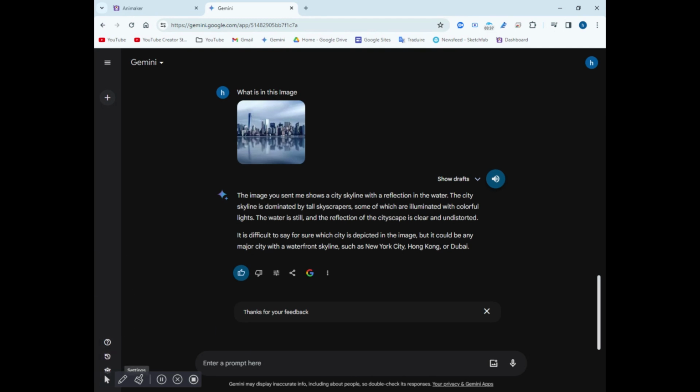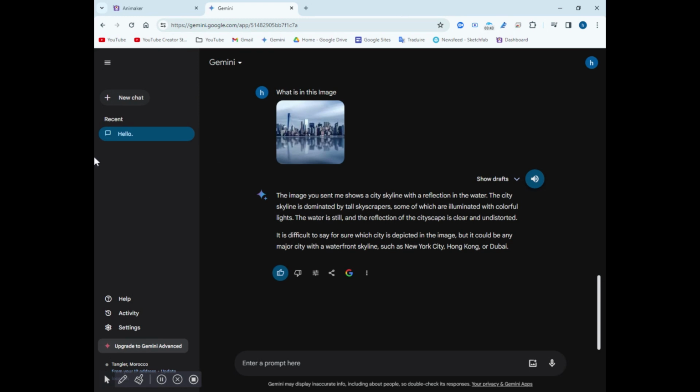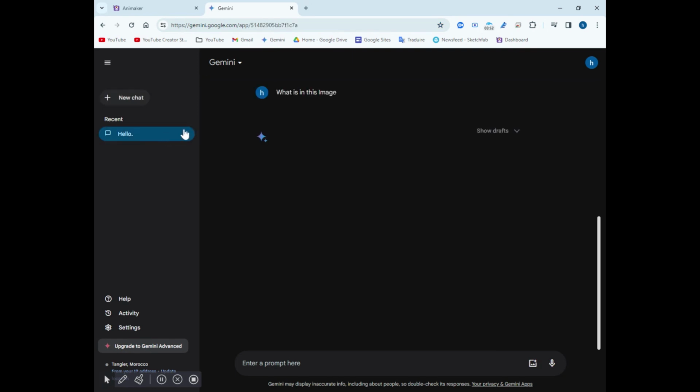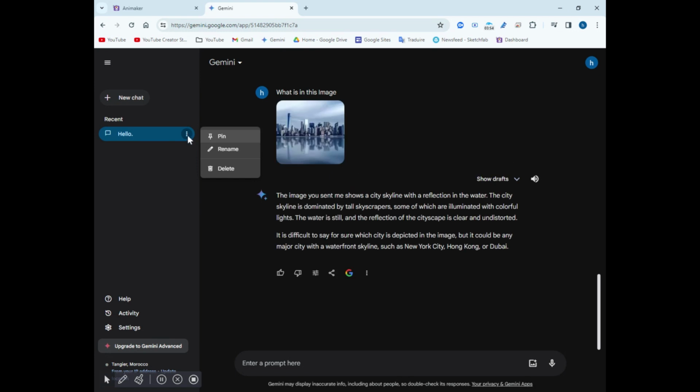Here, let's explore the interface. If you click on this hamburger menu, you can see all of your recent chats. And if you click on this icon, you create a new chat. I'm going to go back to my hello chat. Here, if I click on these three dots, I can pin this, so when I close the tab and then open it again, I'll find it right there. And then here I can rename it or I can delete it.